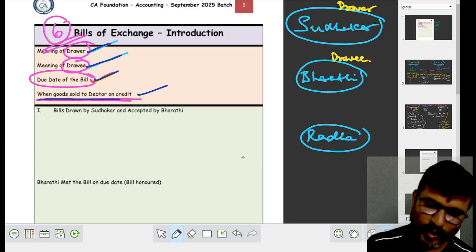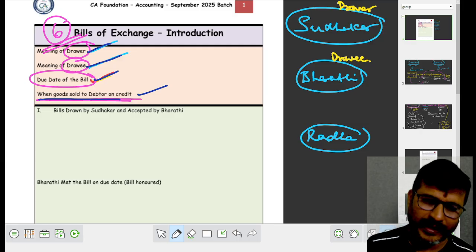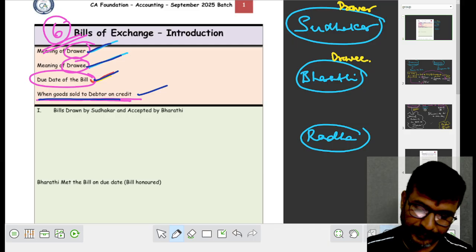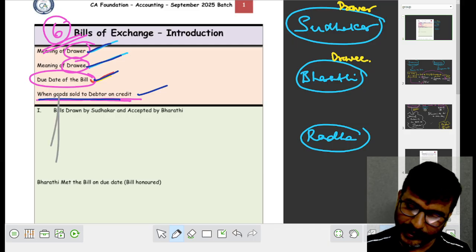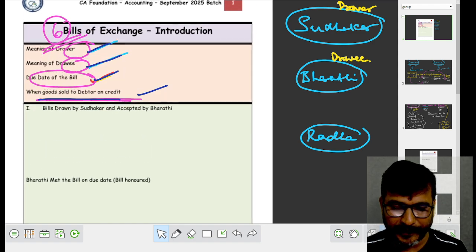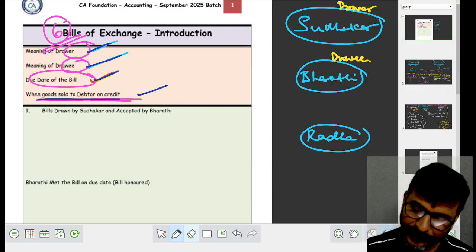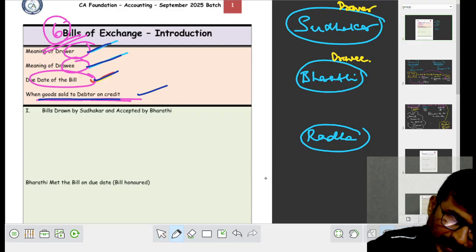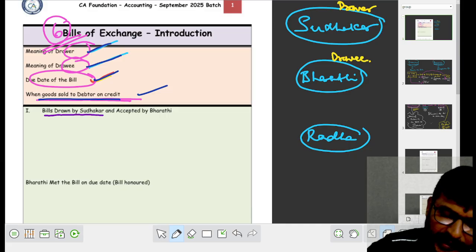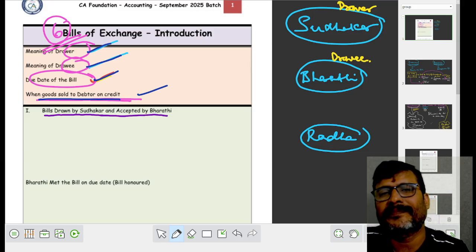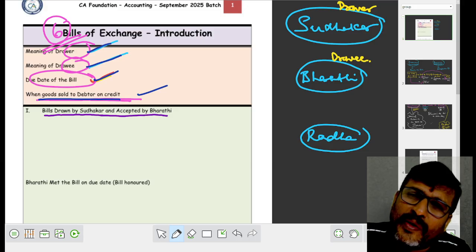See, I mentioned so many things. Now, are you ready to listen, my dear children? Bills drawn by Sudhakar, accepted by Bharati. You are doing the answer for whom?